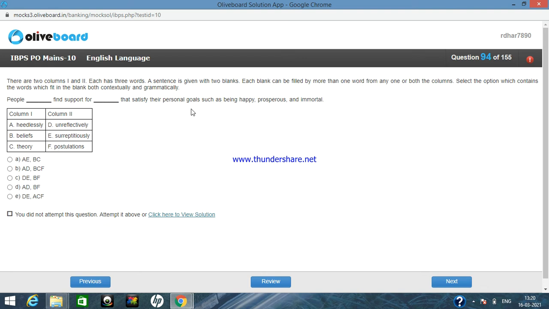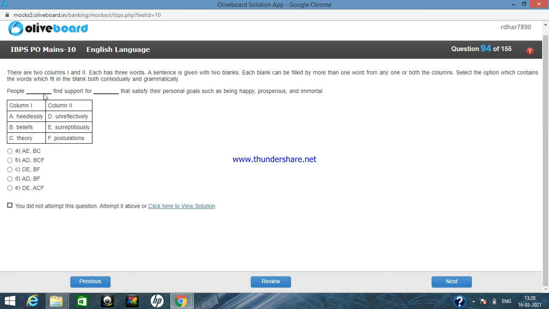Okay, so up to this I know all the meanings of these words, and now I'm going to attempt the question. Let us start from option number A. So people heedlessly find support for surreptitiously that satisfy their personal goals such as being happy, prosperous and immortal. So surreptitiously will not be there because it means something secret, secretly, so that is not true in the context.